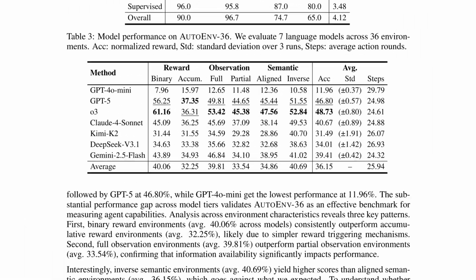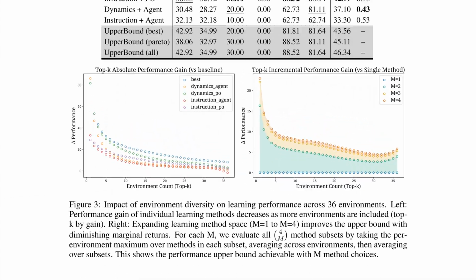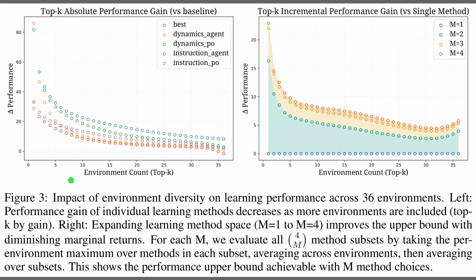While Table 1 summarized what kinds of worlds AutoEnv 36 contains, Table 3 shows how today's best language model agents actually perform in those worlds. The table reports normalized reward, which is a score scaled so that different tasks are comparable, along with variability and average number of steps. The strongest model, O3, reaches about 49% reward, while smaller models like GPT-4o Mini stay near 12%. Averages over all models reveal that binary rewards and fully observed environments are noticeably easier than accumulative rewards and partially observed ones.